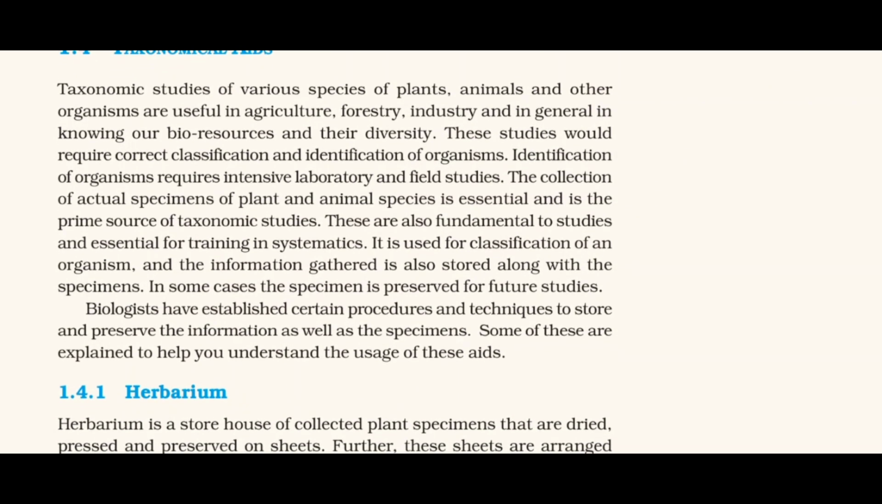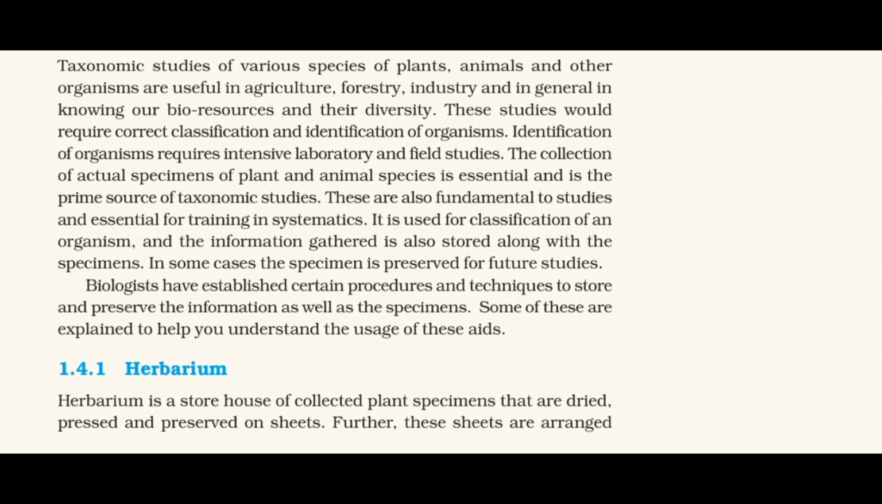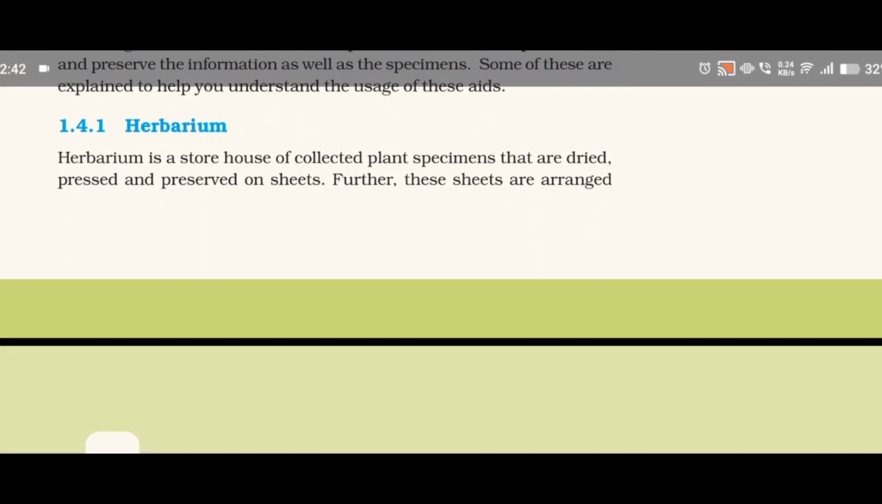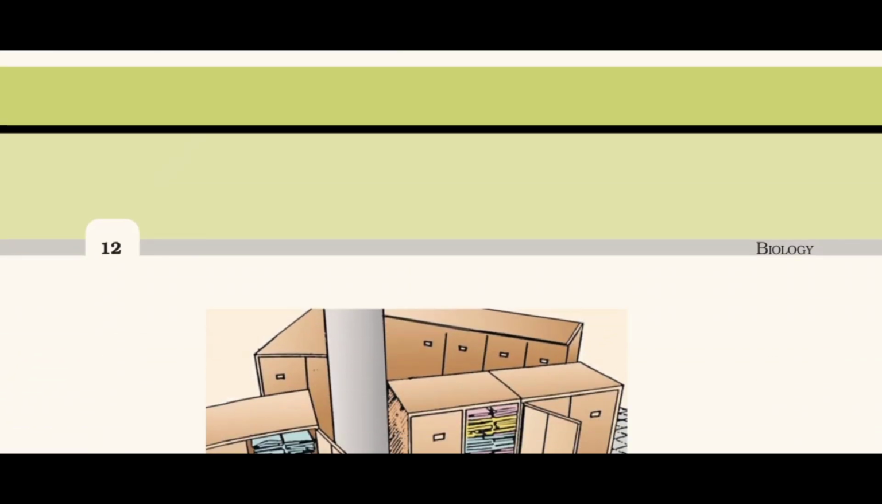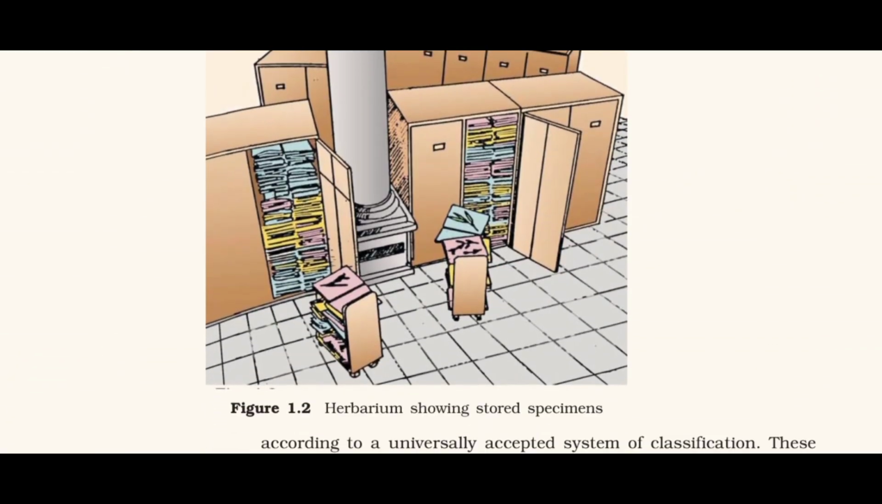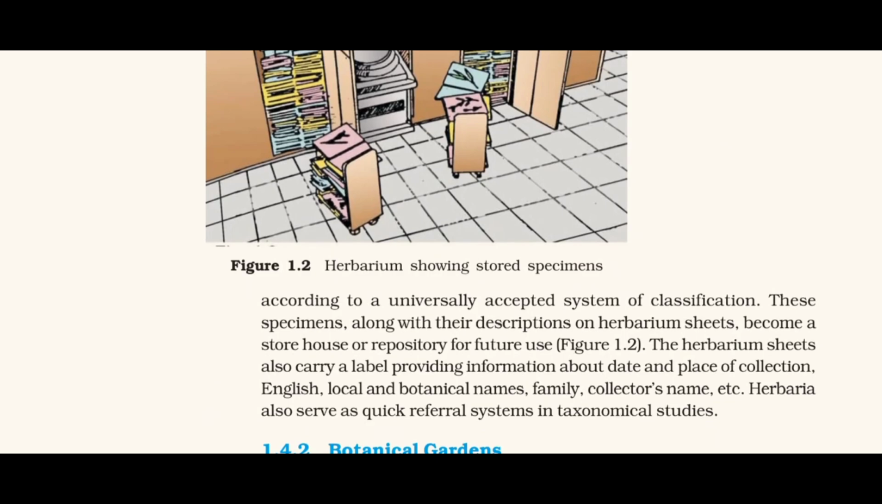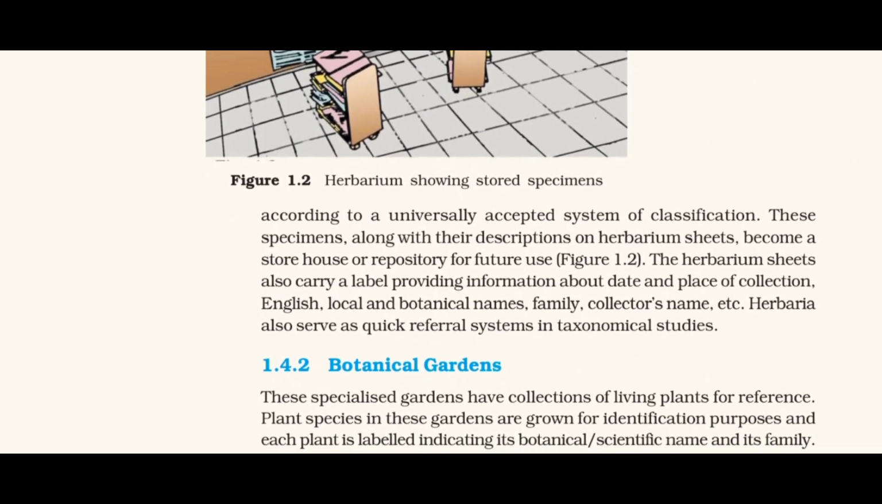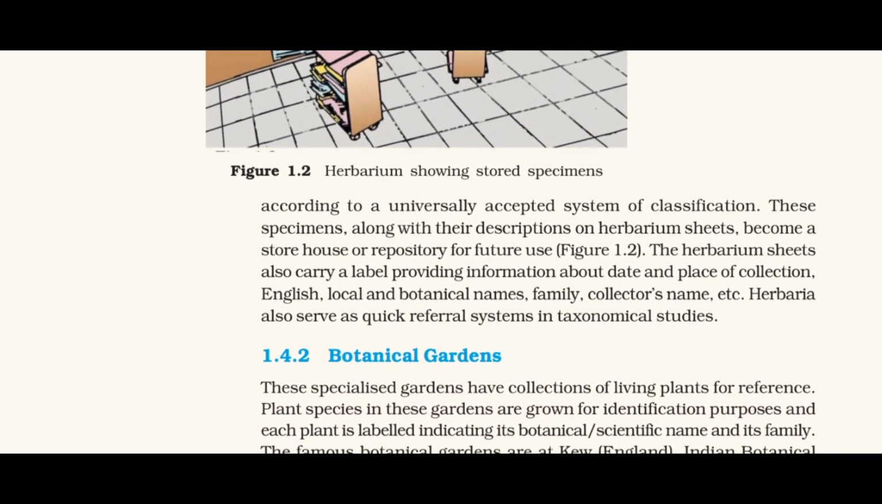1.4.1 Herbarium. Herbarium is a storehouse of collected plant specimens that are dried, pressed, and preserved on sheets. Further, these sheets are arranged according to a universally accepted system of classification. These specimens, along with their descriptions on herbarium sheets, become a storehouse or repository for future use, Figure 1.2. The herbarium sheets also carry a label providing information about date and place of collection, English, local, and botanical names, family, collector's name, etc. Herbaria also serve as quick referral systems in taxonomical studies.